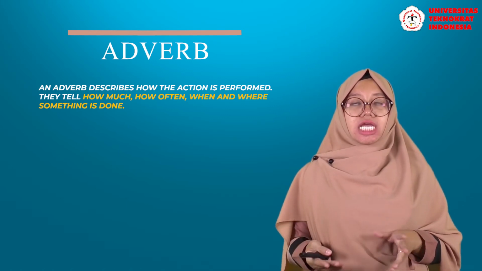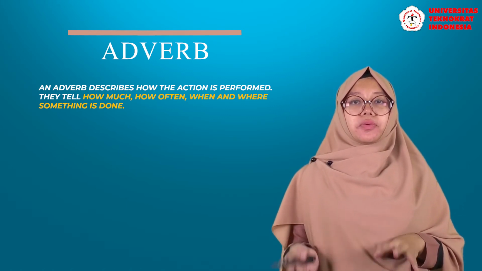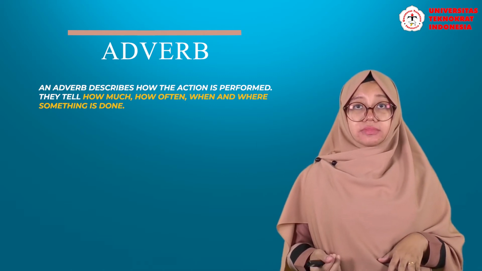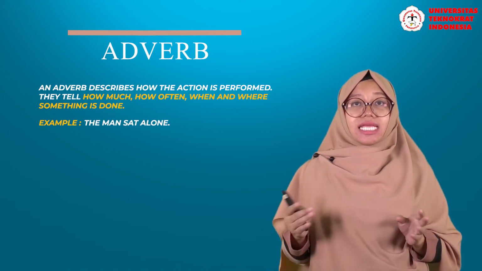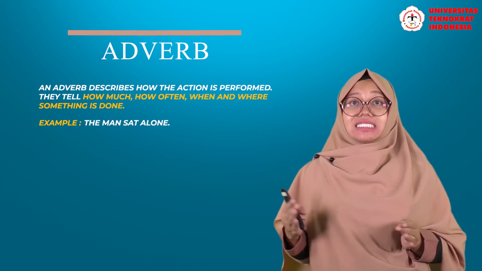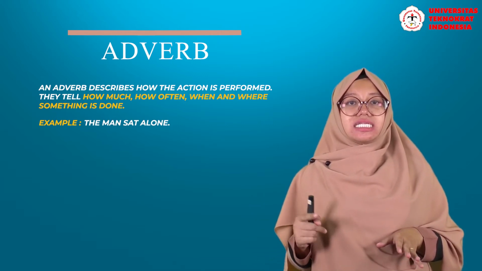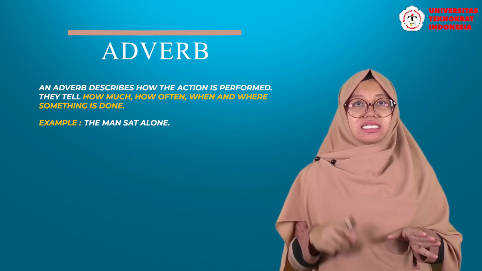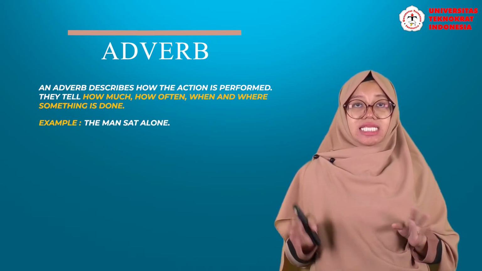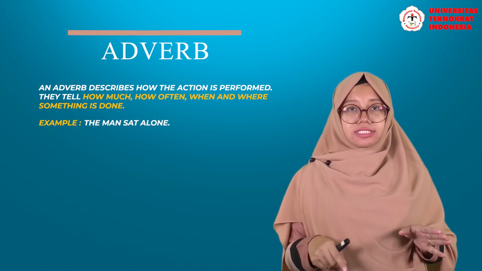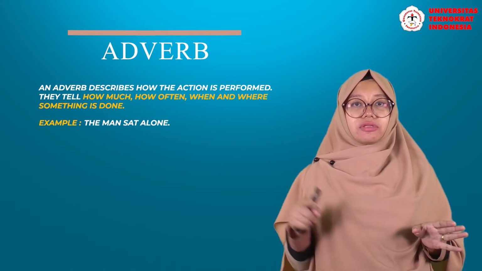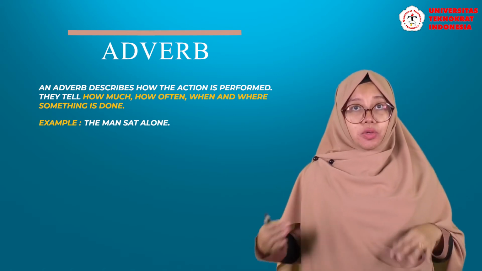Next is adverb. An adverb describes how the action is performed. They tell how much, how often, when, and where something is done. For example, the man sits alone. "Alone" here describes how the action is performed. The action of the man is sitting, and "alone" shows how the action is performed. Sitting alone. Only he, himself.